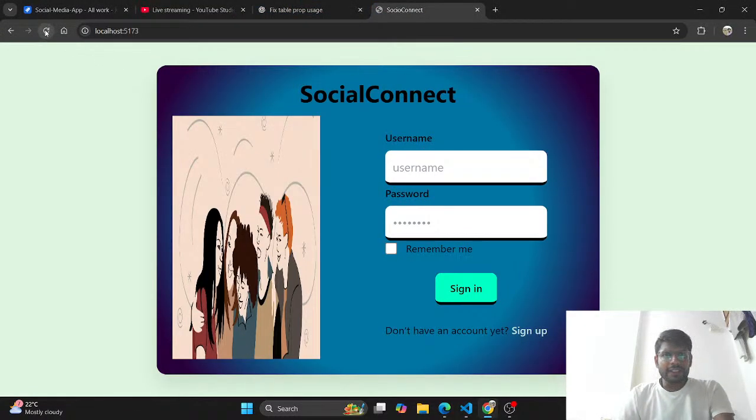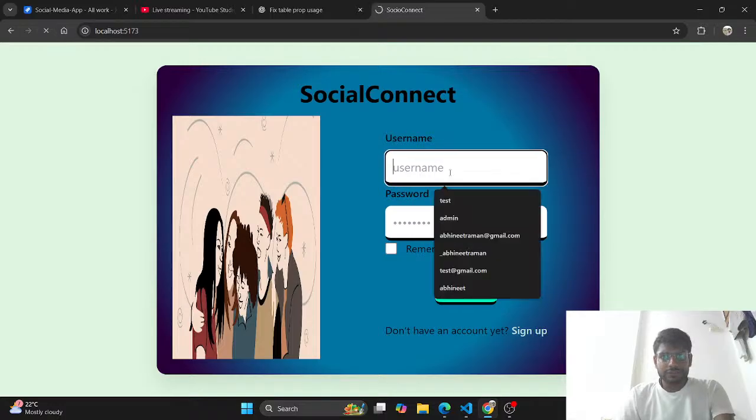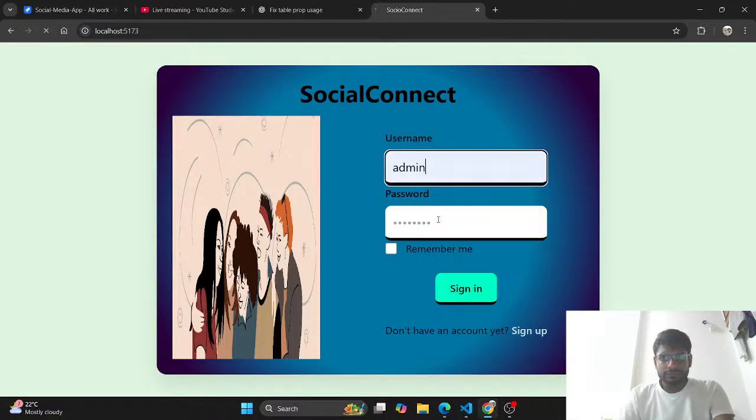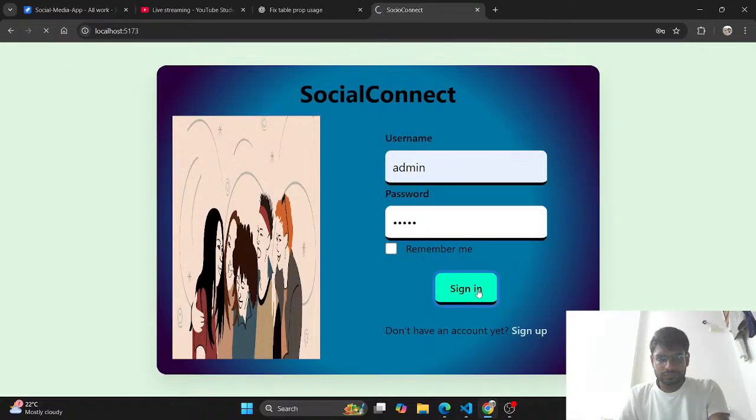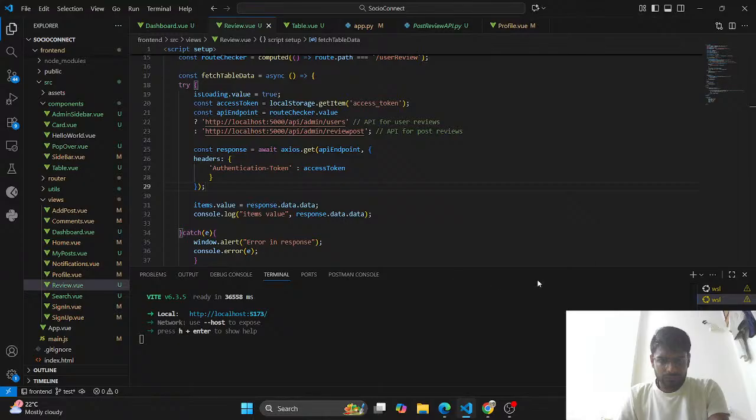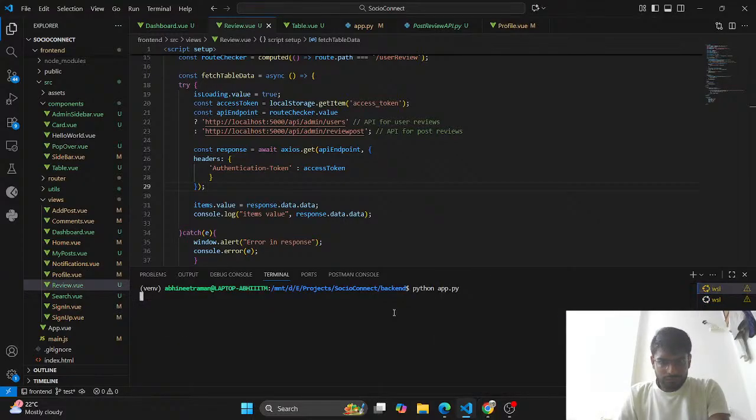Now you can see we are on the login page, in the admin part. The issue is that the backend has not started yet.